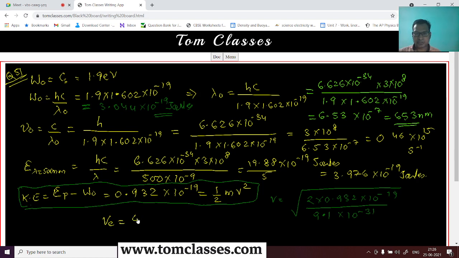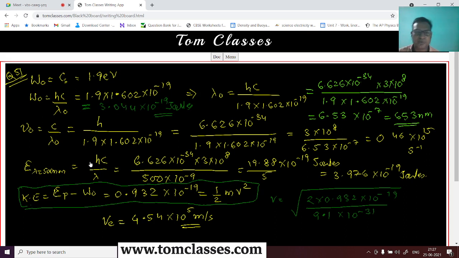So this value is coming out to be 4.54 into 10 to power 5 meter per second, from the calculator. So that is the velocity of the electron.